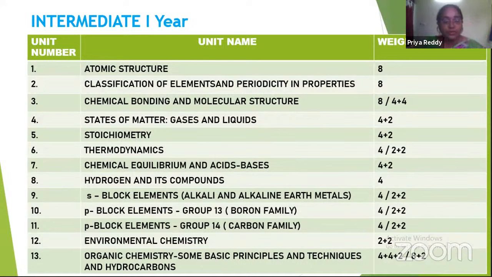From p-block elements, the 13th group, one short answer or two very short answers may be given. From p-block elements group 14, one short answer or two very short answer questions may be given. From environmental chemistry, two very short answer questions may be given. And from organic chemistry, two short answer questions and one very short answer question may be given, or one 8-mark question and one very short answer. So this is about the syllabus weightage of intermediate first year.